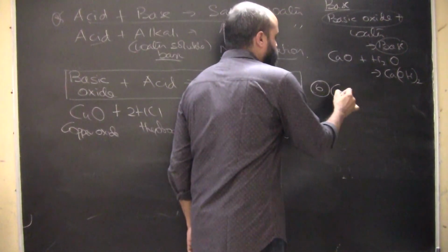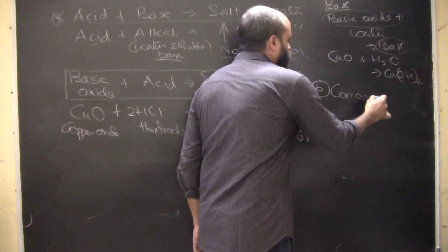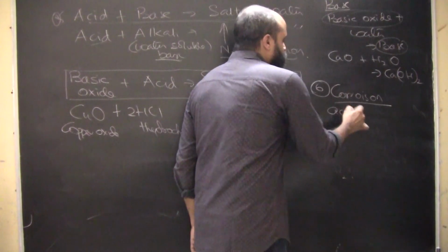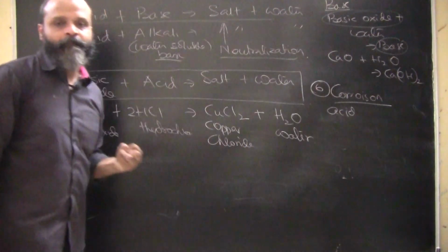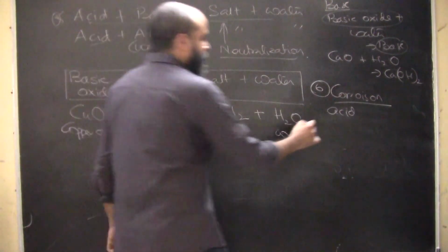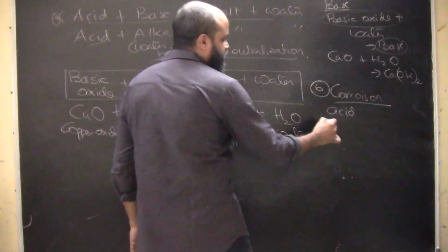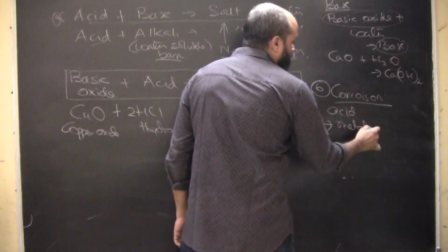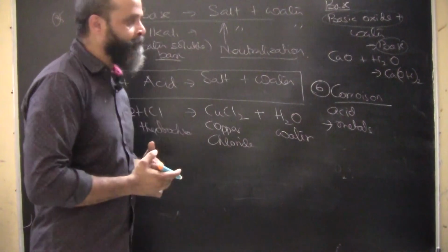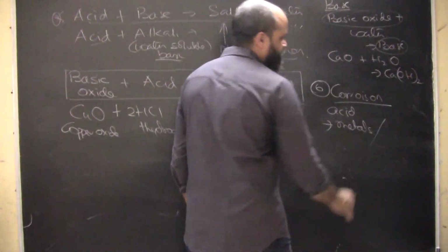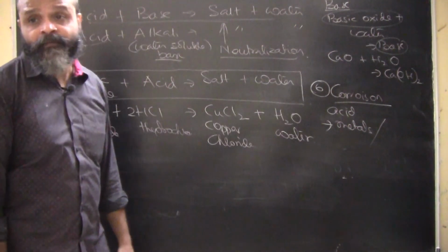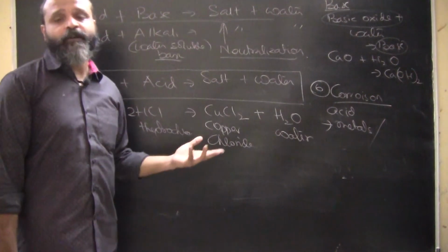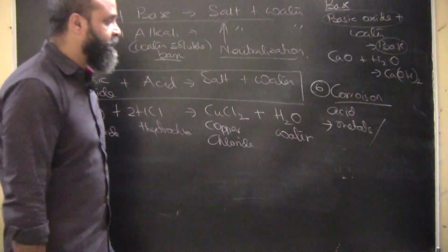Then we have corrosion. Now this is a very important property of acids. Corrosion basically means eating up, eating up by acids. So acids basically eat up metals, corrode. They basically make them weak. They corrode with metals, as we have seen. Acids react with metals to produce hydrogen gas. So that is already there.